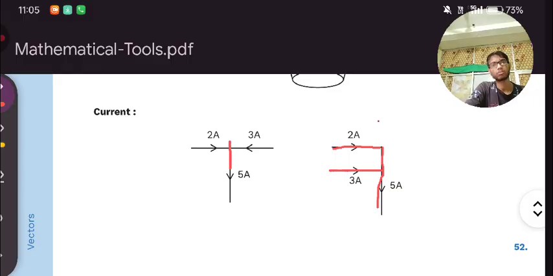But still we say that current is a scalar quantity because it does not follow the rules of vector addition. Even though it is showing direction, it is not following the rules of vector addition.